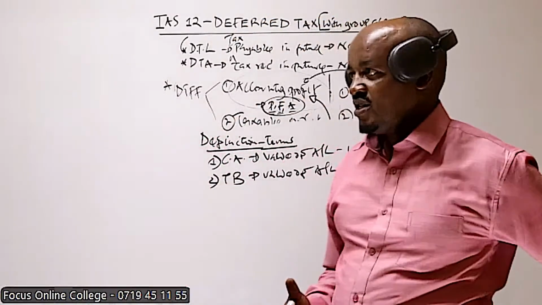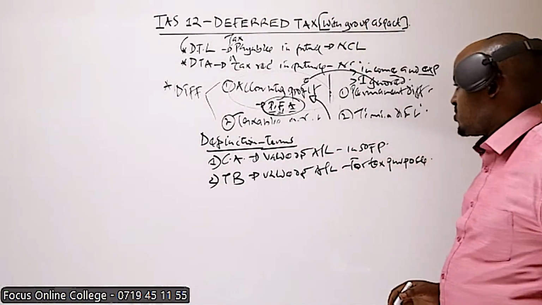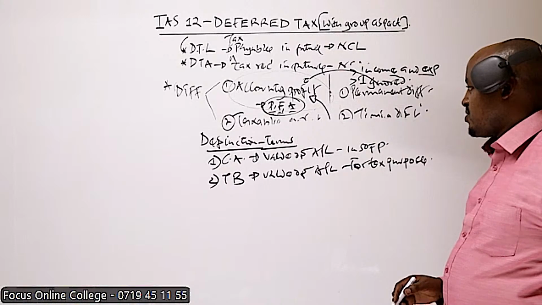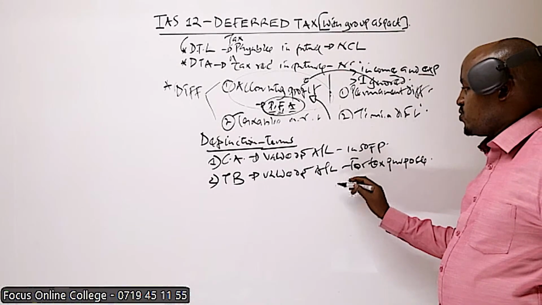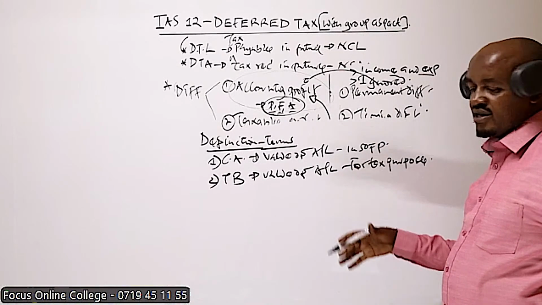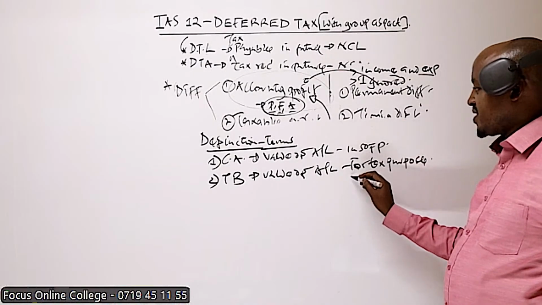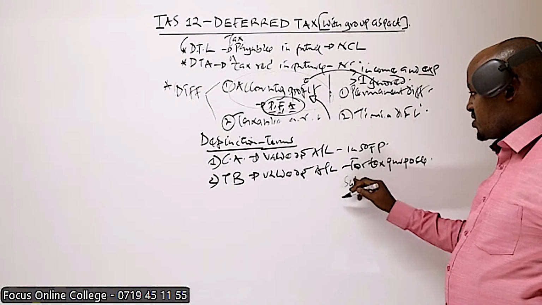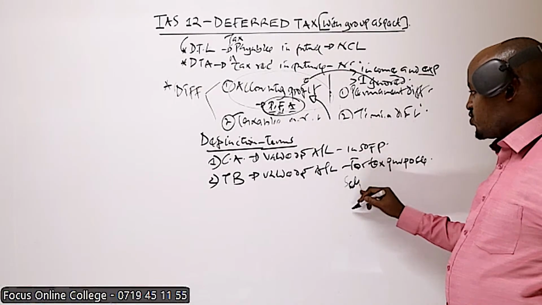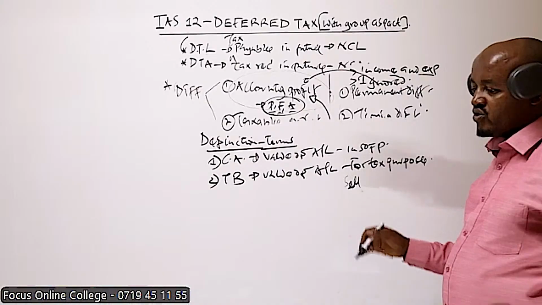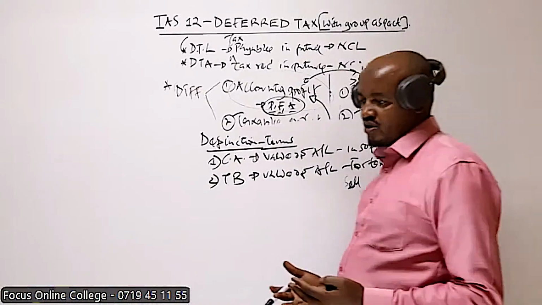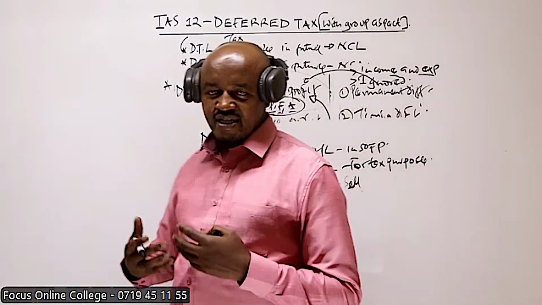This is something you did in PFT. There are those assets which qualify for capital allowances. Now, if you happen to own such an asset which qualifies for investment or capital allowances, and you sell that asset, for you to be able to determine the amount which you're going to treat as a taxable income or the amount which you're going to treat as deductible expense.